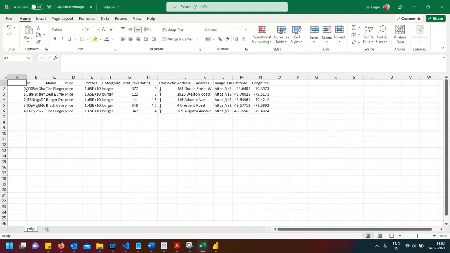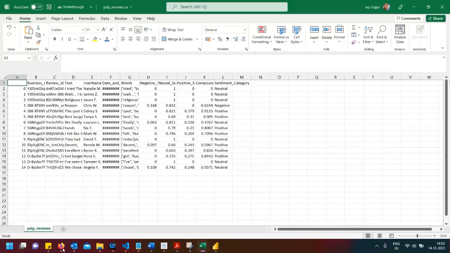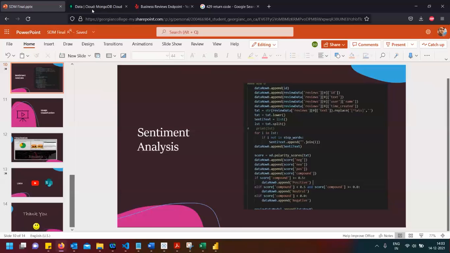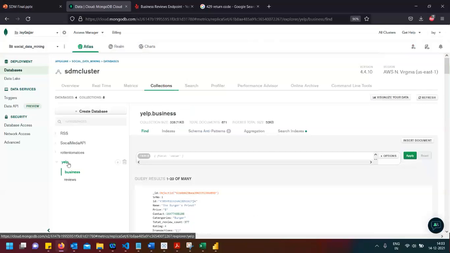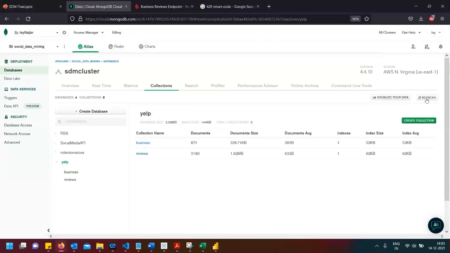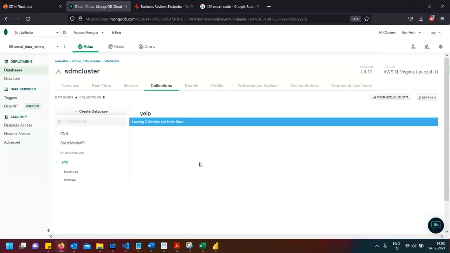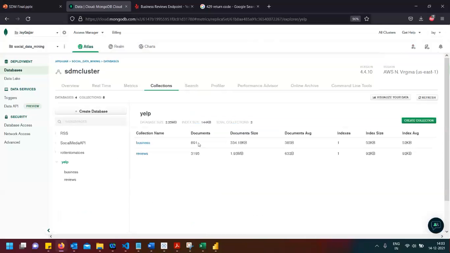This is the file. I have requested 5 columns for now, but I have prepared the data set for more than 500 records for visualization. And also we have these reviews. The same thing we can see in MongoDB. Here in Yelp, we have 800 records. When I refresh it, the new record will get added. See, the count changed. So we have reviews and business data loaded in this.